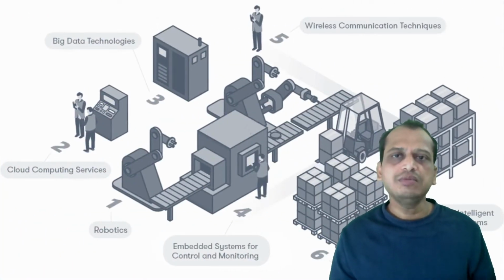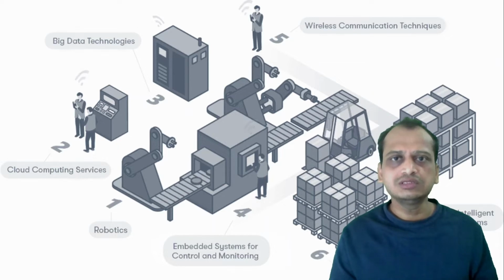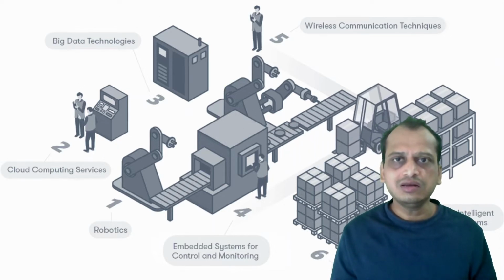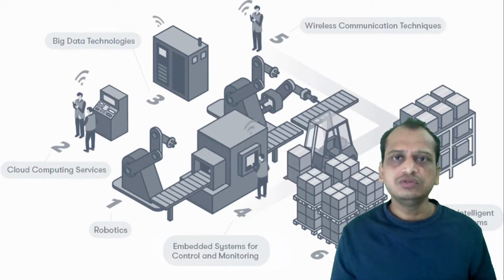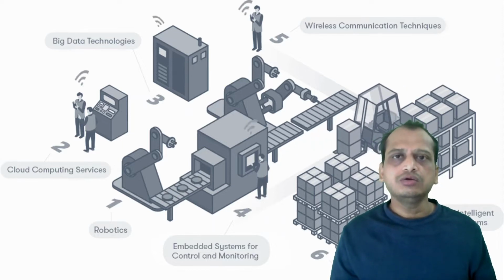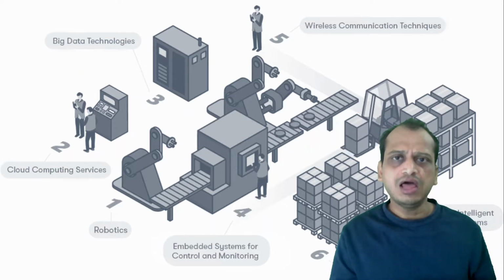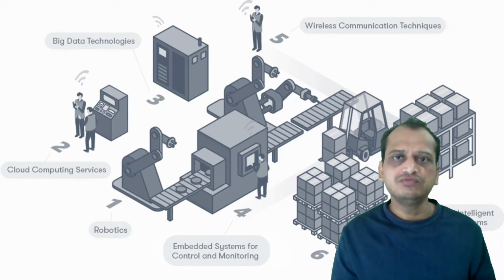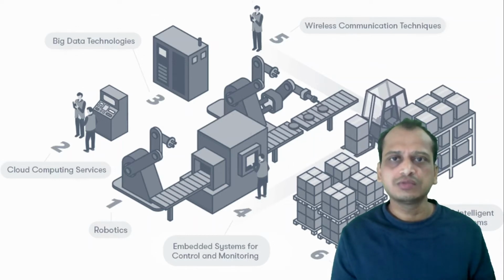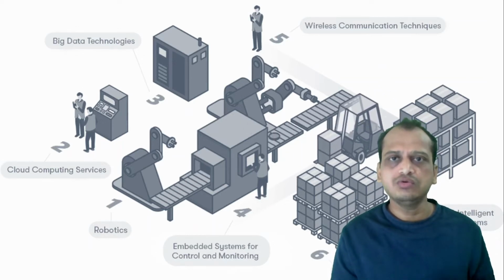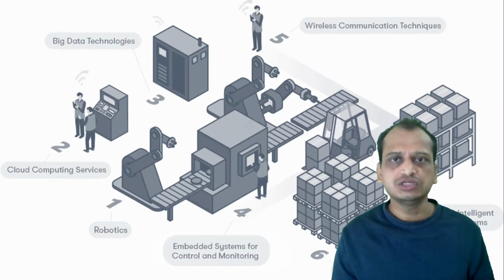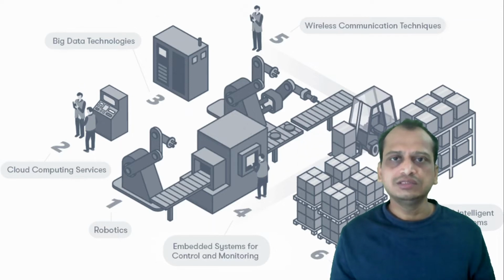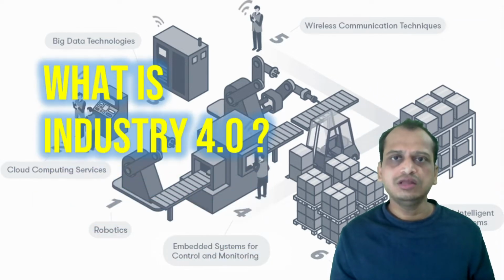Now if you see this animation, you will come to realize that all these devices working within a manufacturing scenario are interconnected as well as connected to the internet, so that the interconnection will help to gather the data. The sensor will take the data, and with the help of the sensor, the PLC will control this device, or you can say the equipment being used in manufacturing. All this data is gathered in the cloud, and finally they analyze this data. So that is what Industry 4.0 is.